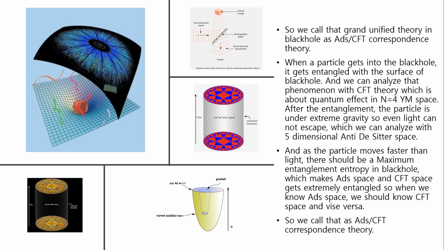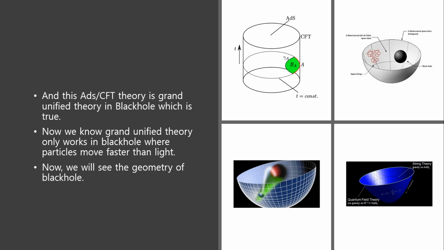As the particle moves faster than light, there should be a maximum entanglement entropy in black hole, which makes AdS space and CFT space extremely entangled, so when you know AdS space, you should know CFT space and vice versa. So, we call that AdS-CFT correspondence theory. This AdS-CFT theory is grand unified theory in black hole, which is true. Now, we know grand unified theory only works in black hole, where particles move faster than light. Now, we'll see the geometry of black hole.